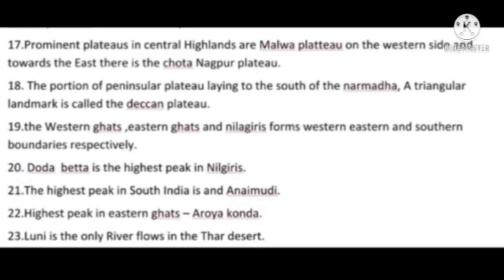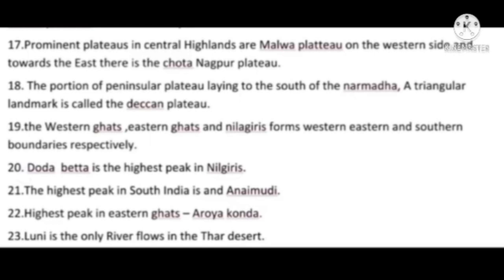The portion of the Peninsular Plateau lying to the south of the Narmada, a triangular landmass, is called the Deccan Plateau. The Western Ghats, Eastern Ghats and Nilgiris form the western, eastern and southern boundaries respectively. Dodabetta is the highest peak in the Nilgiris. The highest peak in South India is Anaimudi. The highest peak in the Eastern Ghats is Aroya Konda.